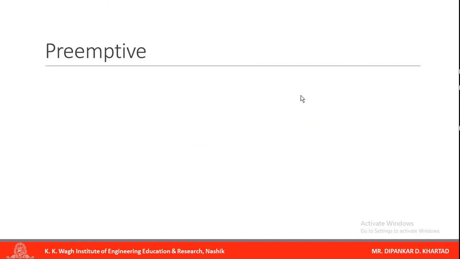So next is preemptive. This is one of the best features. MuCOS 2 is fully preemptive, and it always runs the highest priority task that is ready to run. If a task is running and some task has higher priority than the running task, priority is always given to the highest task, so that is preemptive.